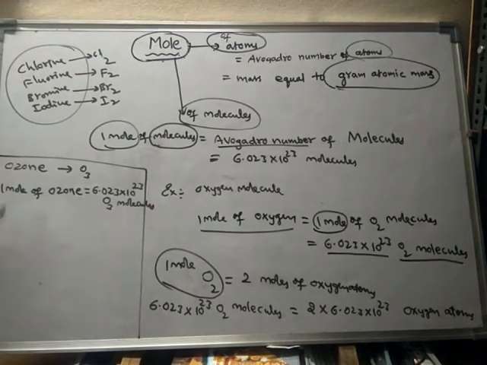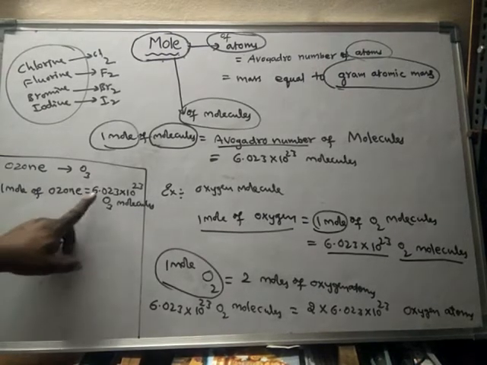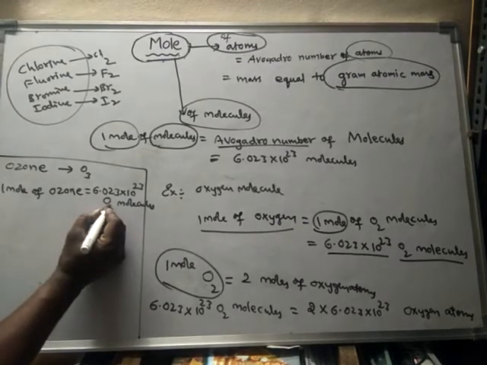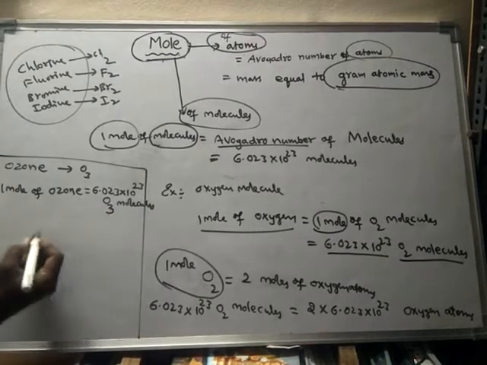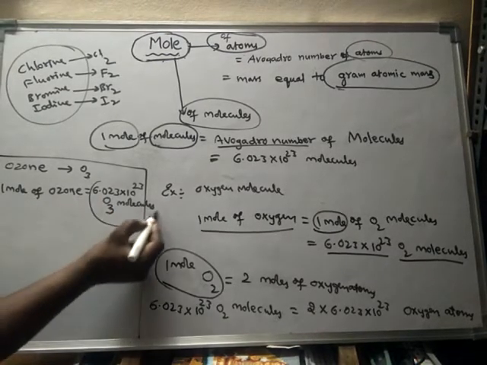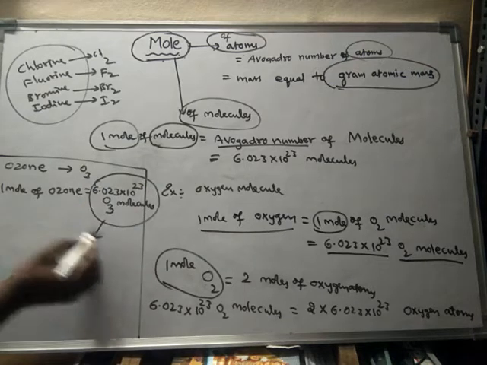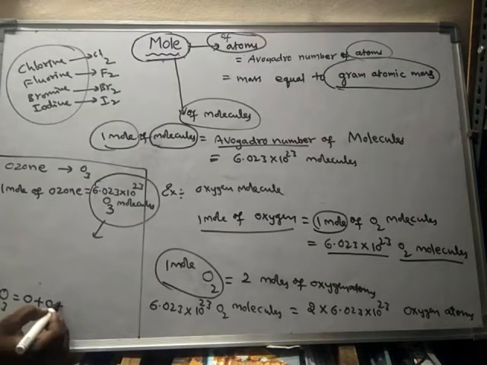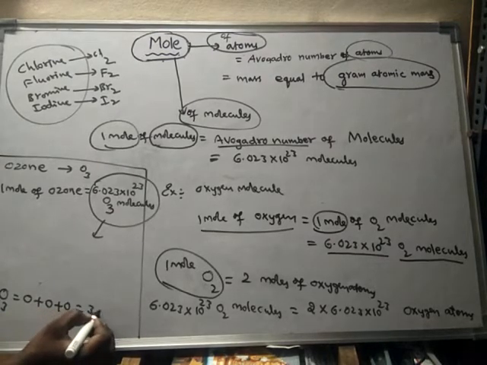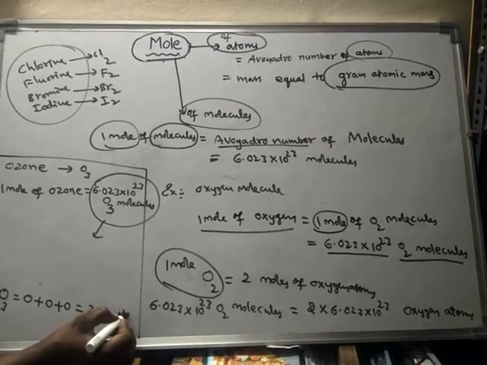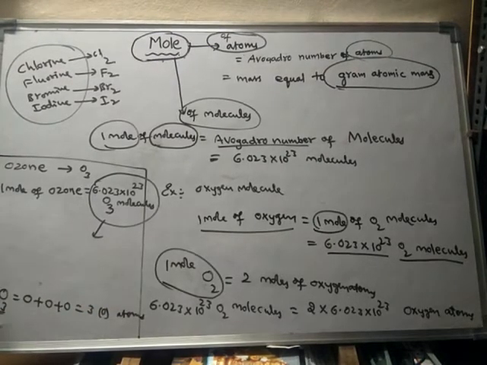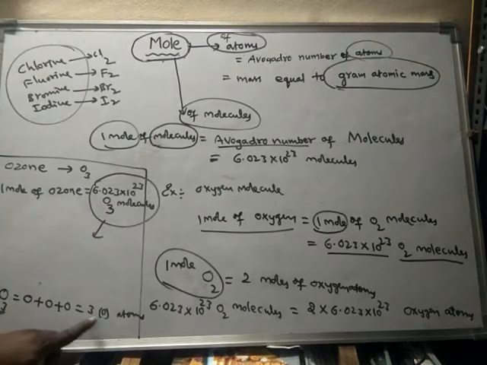Ozone generally means O3. So 1 mole of ozone means these many ozone molecules. Every one ozone molecule contains 3 oxygen atoms. 1 molecule of ozone is equal to 3 oxygen atoms.